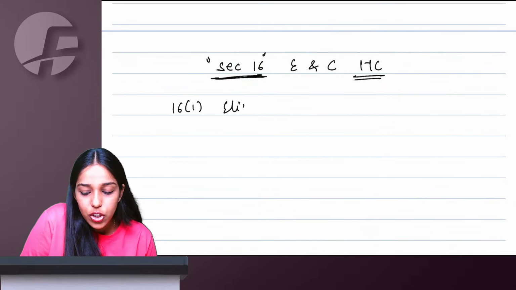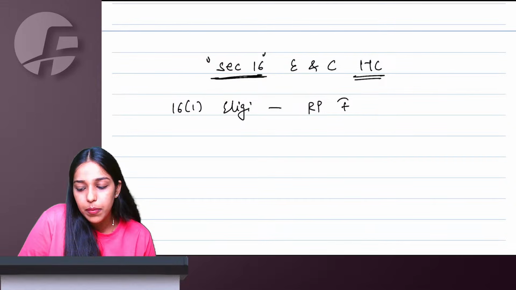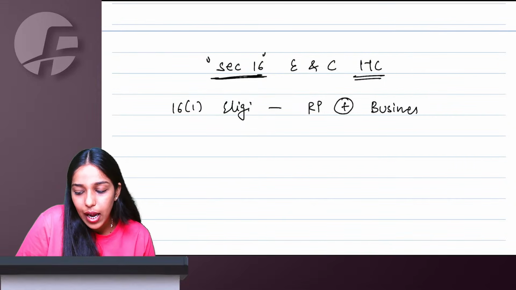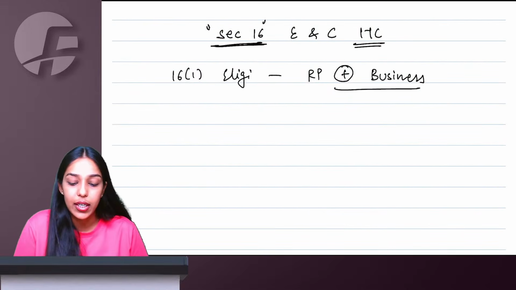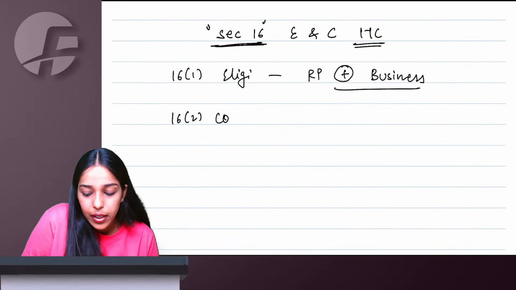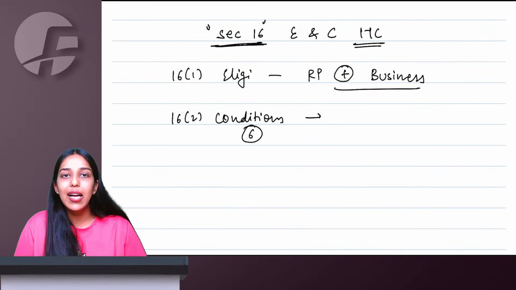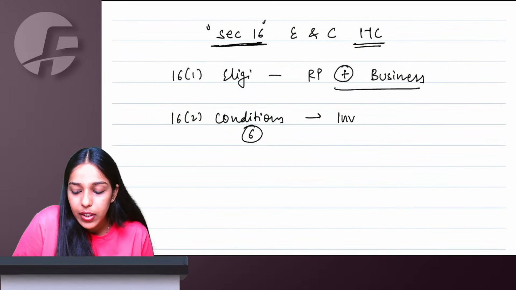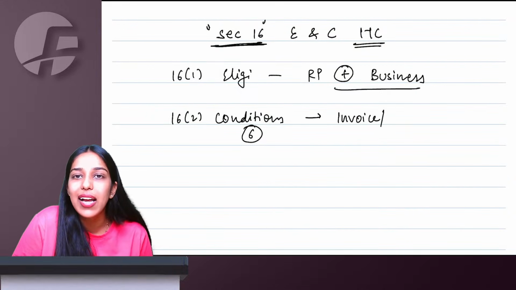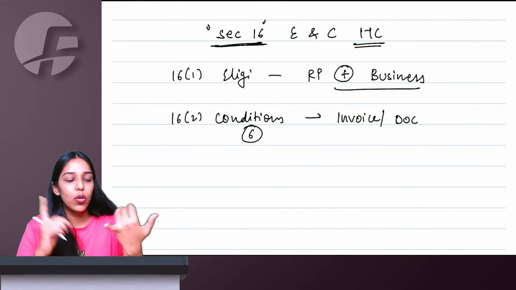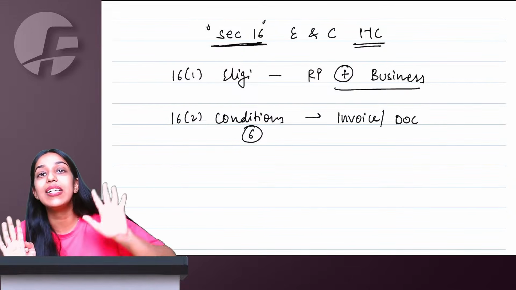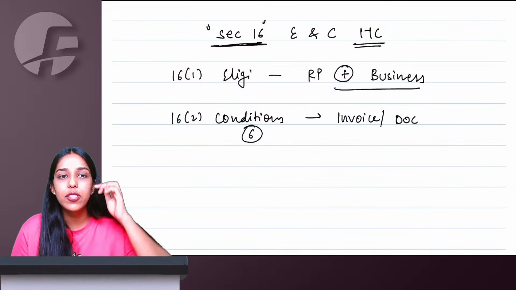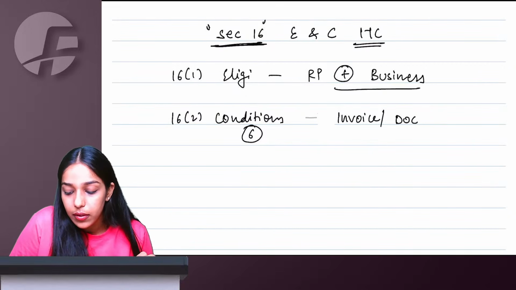16.1 talks about eligibility. So you have to be a registered person, plus whatever you are purchasing has to be in course or furtherance of business. Then you can take ITC in your electronic credit ledger. 16.2 talks about conditions. Once you are eligible, there are 6 conditions that you need to fulfill to take ITC properly. First, you should have an invoice or any valid tax paying document. Invoice, debit note, bill of entry, ISD invoice, could be anything which can evidence that yes, you have paid taxes as per Rule 36. Then based on this invoice, you can take ITC.